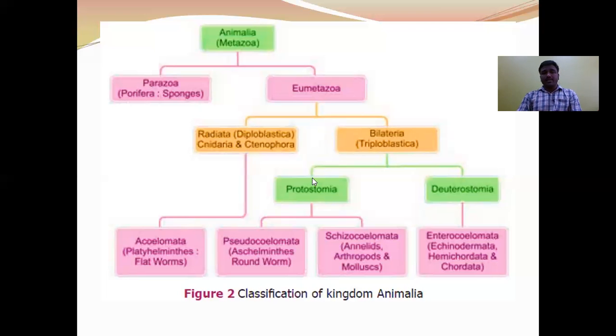So here we can see all the phyla of animal kingdom: Porifera, Cnidaria, Ctenophora, Platyhelminthes, Aschelminthes, Annelida, Arthropoda, Mollusca, Echinodermata, Hemichordata, Chordata. Let us move on to the next slide.